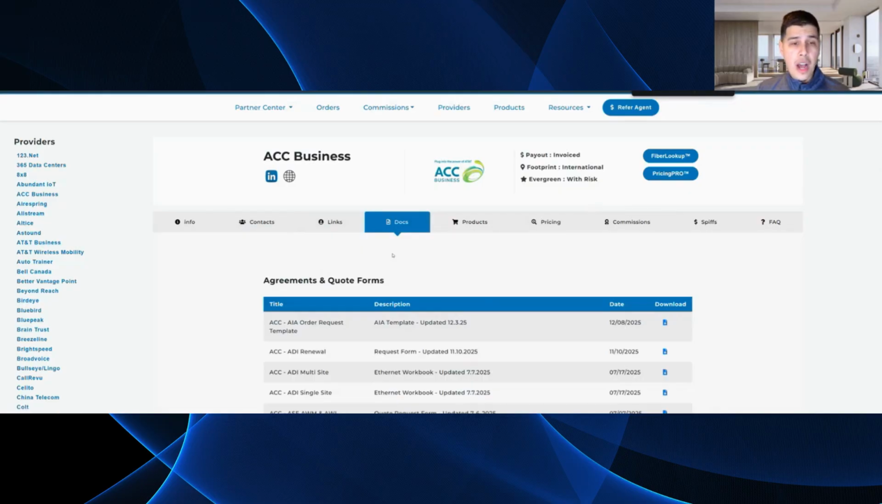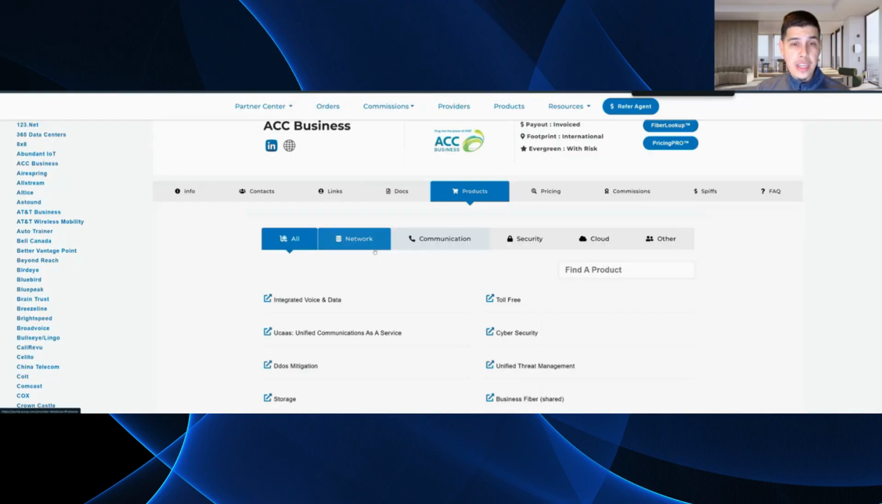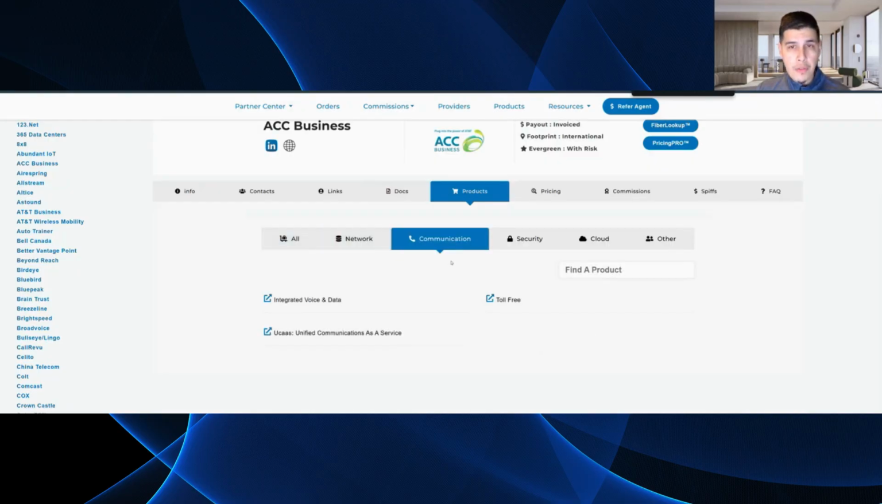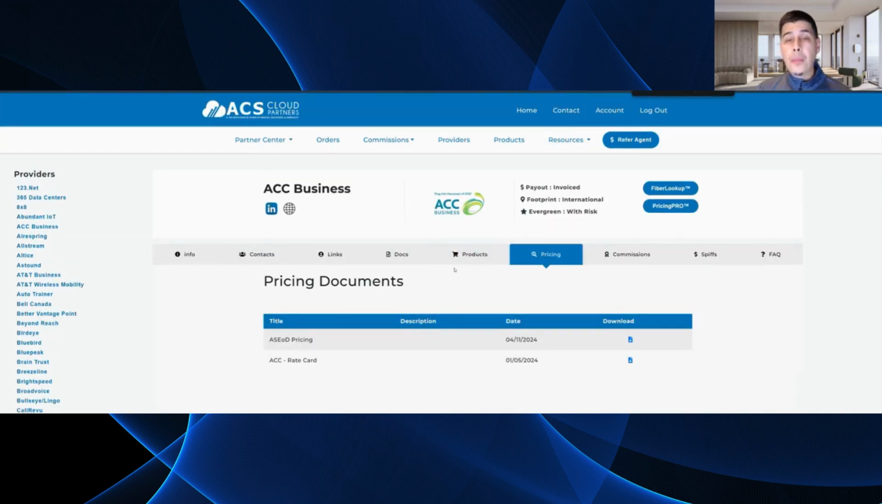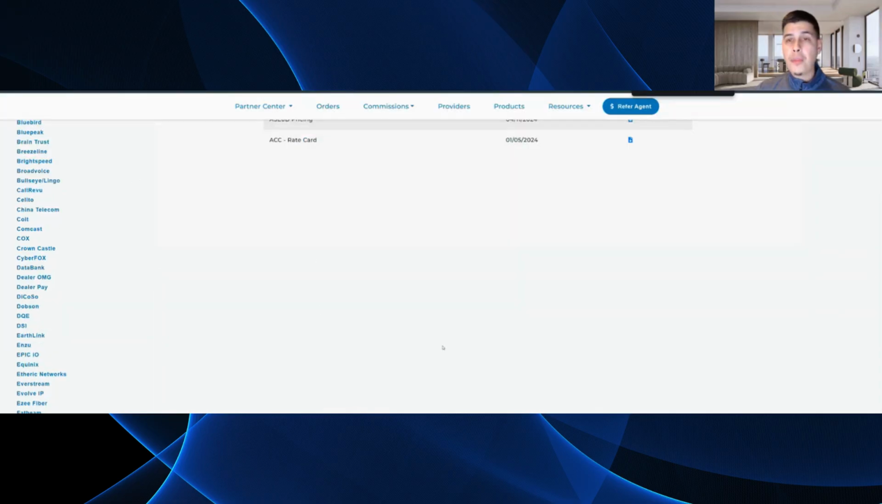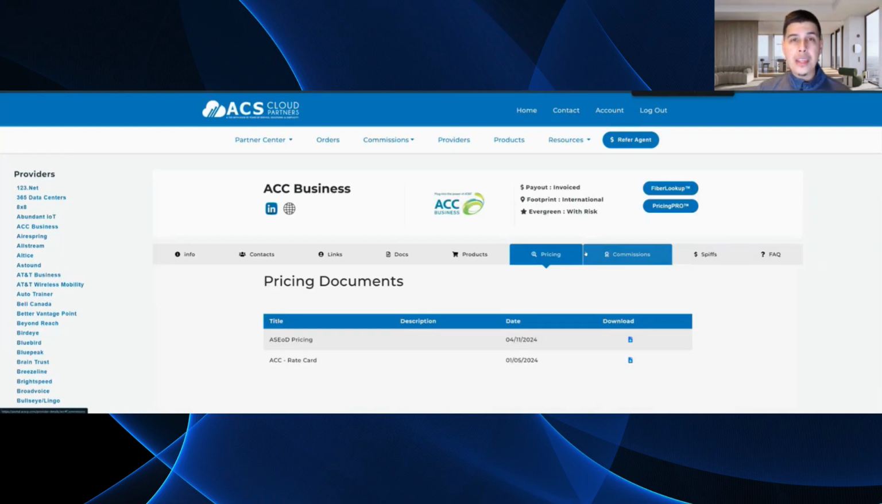You have access to different docs, right? Explore different products and solutions. On the product side, you can explore what products this provider offers. And then pricing, right? There's going to be a pricing sheet for a lot of these different providers. However, the pricing is going to be obsolete because PricingPro has real-time pricing, which we'll look at very shortly. For the vast majority of these providers, you're going to find that it's way more accurate, way more efficient, and way more effective to utilize PricingPro to generate that real-time pricing for your customers. And we'll look at that very, very shortly.